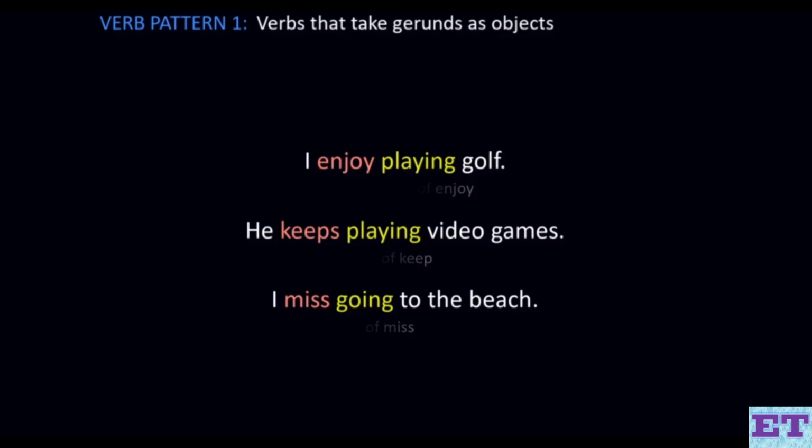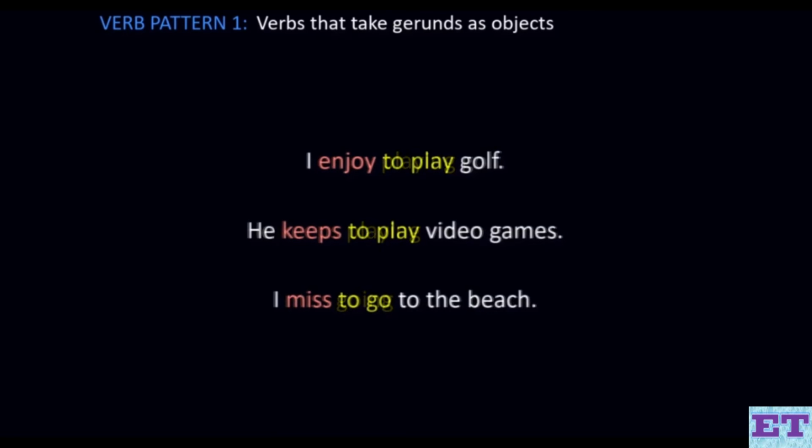And it's important to note that these verbs cannot be followed by a to infinitive phrase as objects or adverbs. So we can't say I enjoy to play, he keeps to play, and I miss to go. These structures are grammatically incorrect. Again, the resource sheet has an extensive list of verbs that can be directly followed by gerunds as objects. So please do refer to that to learn more about other verbs that follow this pattern.